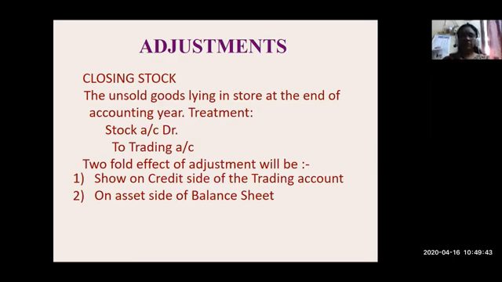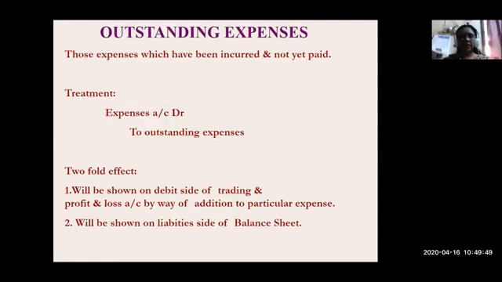So some of the items will occur on the trading account as well as on the balance sheet, and some of the items will occur on the profit and loss account as well as on the balance sheet.